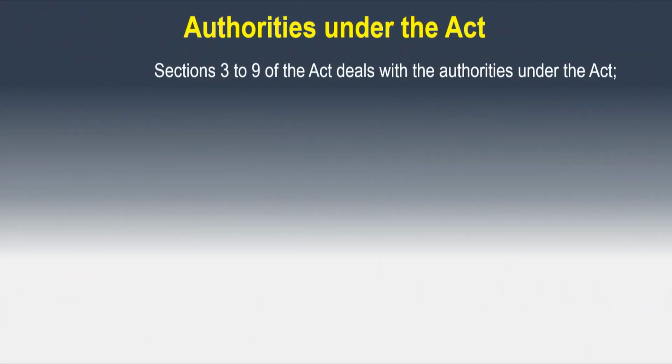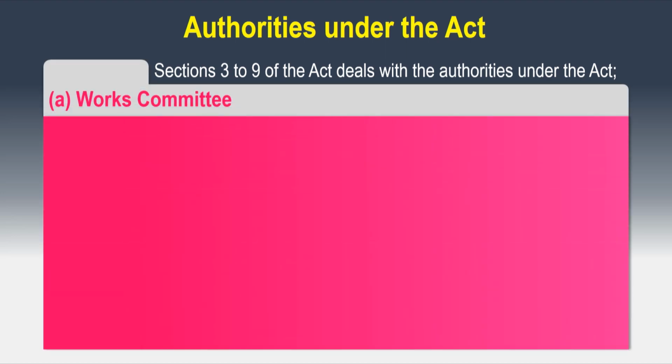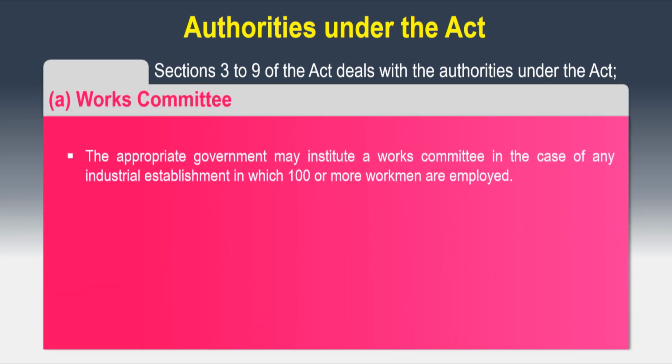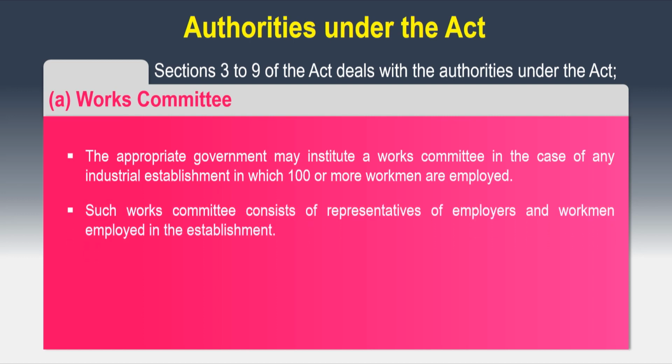Now, there are different authorities under this act. Let us discuss them one by one. Sections 3 to 9 of the act deal with the authorities under the act. So, the first is the works committee. The appropriate government may institute a works committee in case of any industrial establishment in which 100 or more workmen are employed. Such a works committee consists of representatives of employers and the workmen employed in the establishment.